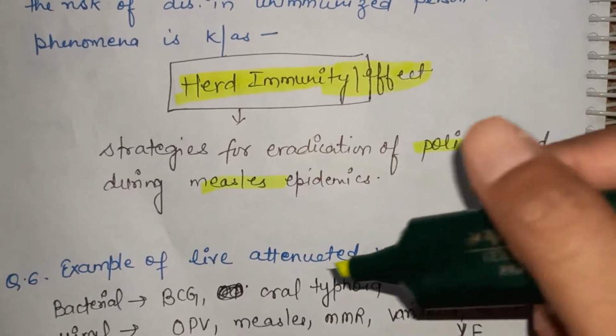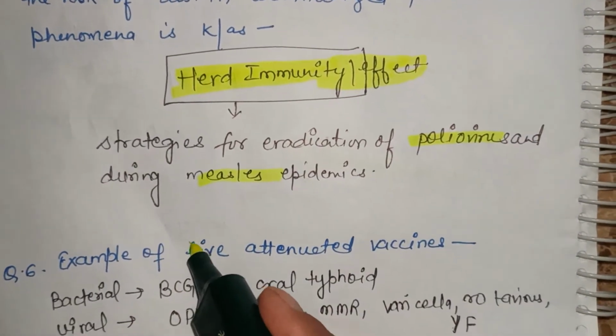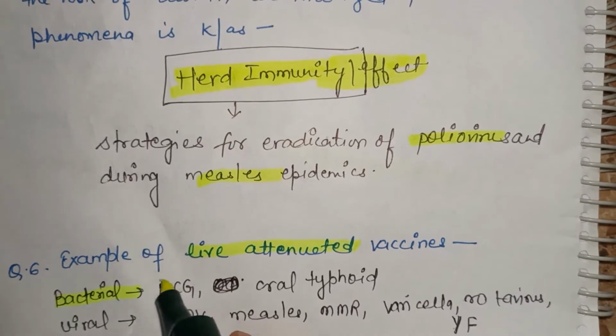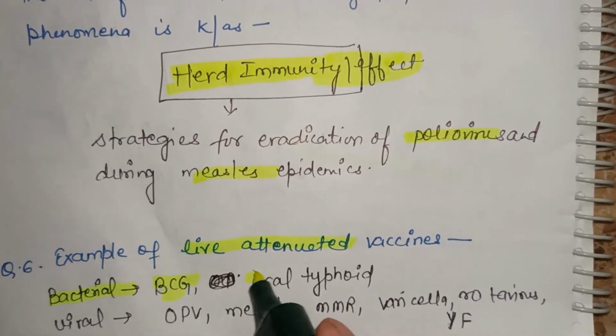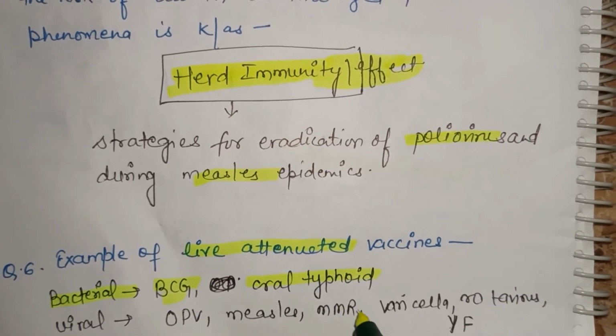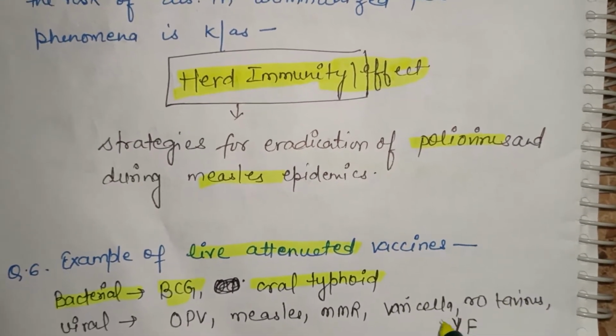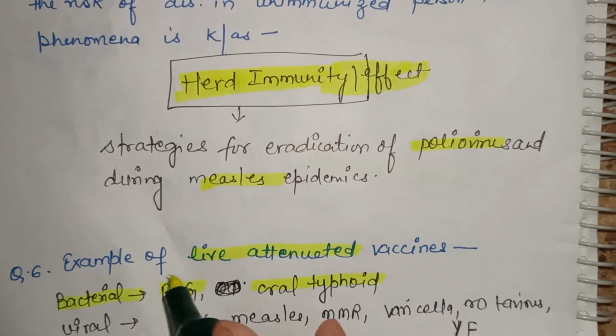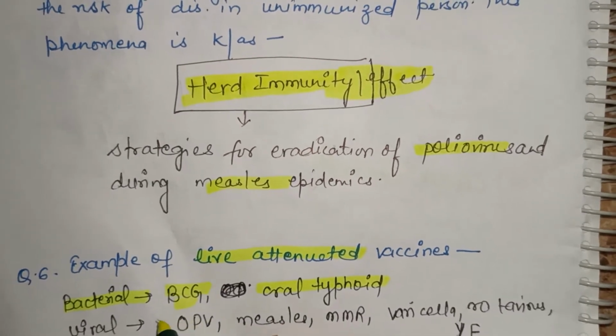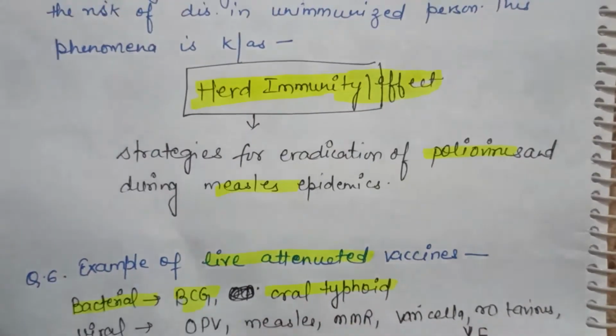Next question: examples of live attenuated vaccine. Bacterial ones are BCG and oral typhoid, and viral ones are OPV, measles, MMR, varicella, rotavirus and yellow fever. Sometimes the question asked is, which of the following is not a bacterial live vaccine?